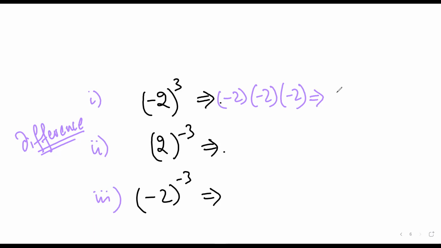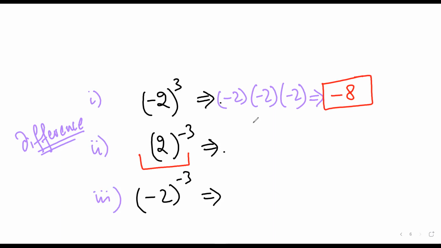Mr. Satya, what will be the answer? Sarthak? So -8. Sir, -8. Mr. Satya, any doubt? No, sir. Mr. Satya, try to do this. What will be the answer for this? So we have to do 2. I'm not getting how to do.